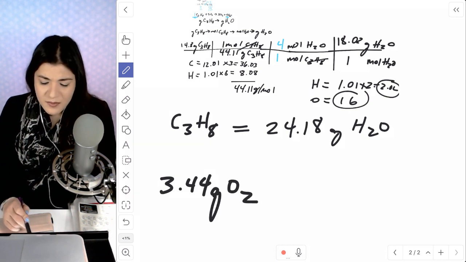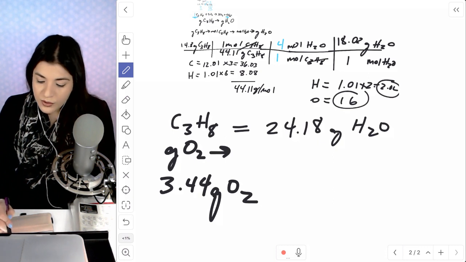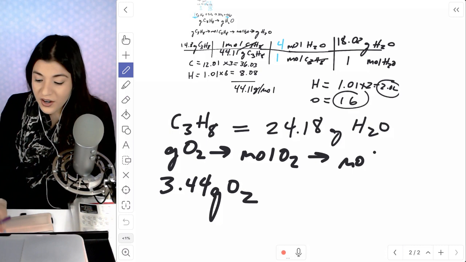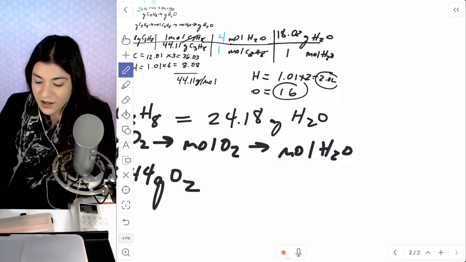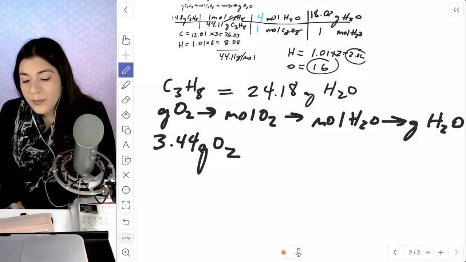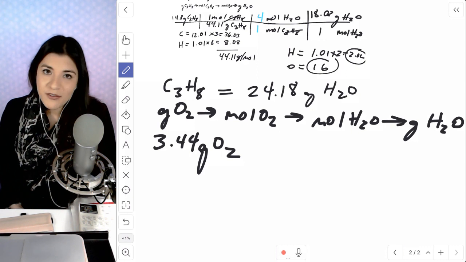And then we're going to do the same exact thing, where we're going from grams of O2 to moles of O2 and keep going, to moles of what we're looking for, which is water. And then we'll get to grams of water. At the end of this, we're going to compare how many grams of water each one produced. Whichever produces the least is our limiting reactant.